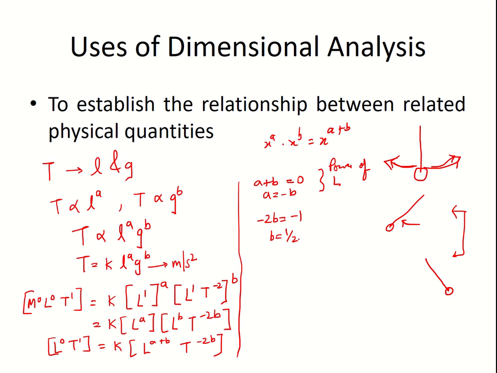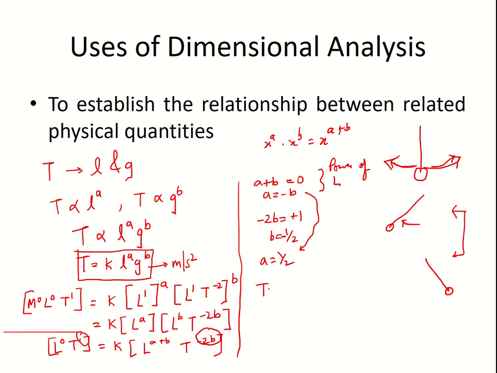Now if B is half, oh sorry, this is plus 1, you know. So you got minus 2B over here, and on this side you got power as 1. So minus 2B is equal to 1, so this will become B is equal to minus half. Now if B is equal to minus half, if we use this relation, we get A is equal to half. Now let us put it over in this equation.